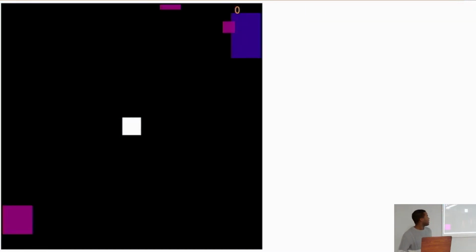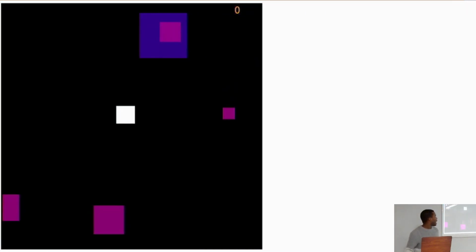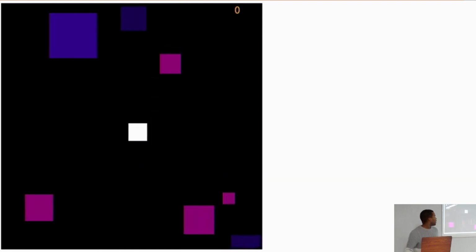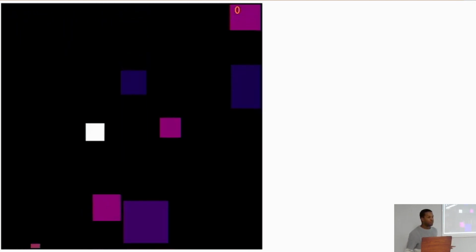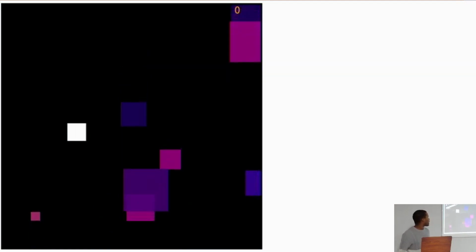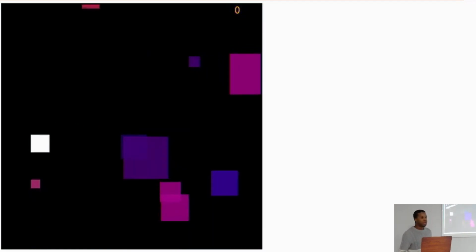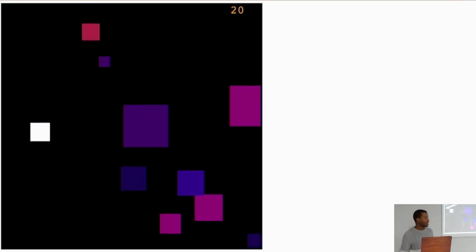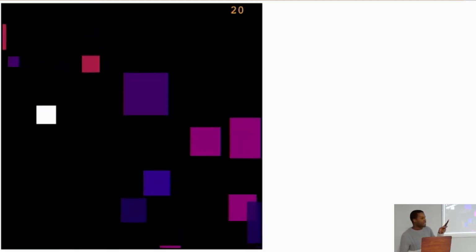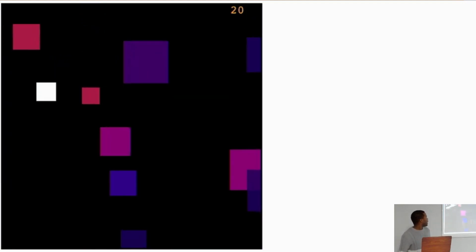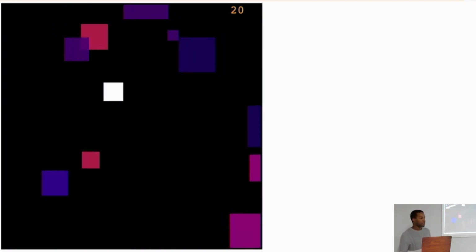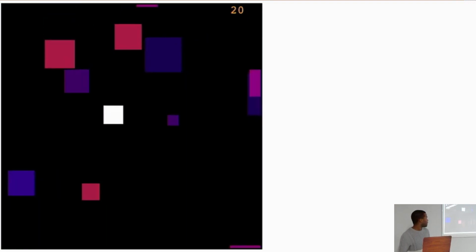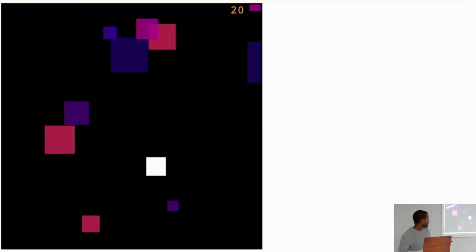Alright. Okay, so this is my game. I'm controlling this little white square. I have to avoid the squares that are larger than me. If I collide with one of those squares, it's going to be a game over. But I can also run into the squares that are smaller than me, and if I do that, then I will get some points added to my score in the top right corner. And you might have noticed that my square expanded a little bit. So the more of the smaller squares I eat, the larger my square is going to be, and then the larger squares I can eat.